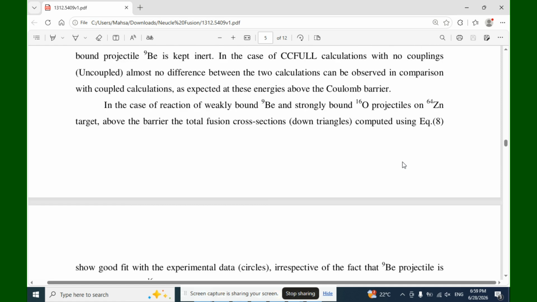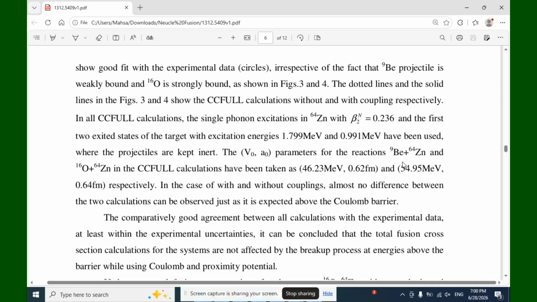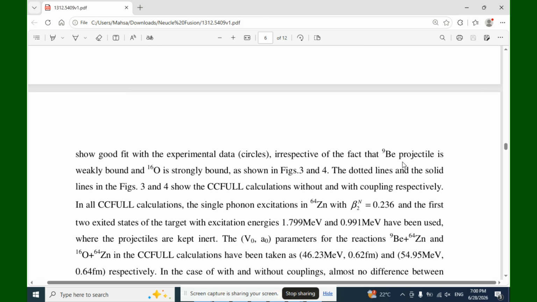In the case of the reaction of weakly bound beryllium 9 and strongly bound oxygen 16 projectiles on the zinc 64 target above the barrier, the total fusion cross sections, down triangles, computed using equation 8 show a good fit with the experimental data, circles, irrespective of the fact that beryllium 9 projectile is weakly bound and oxygen 16 is strongly bound, as shown in figures 3 and 4.